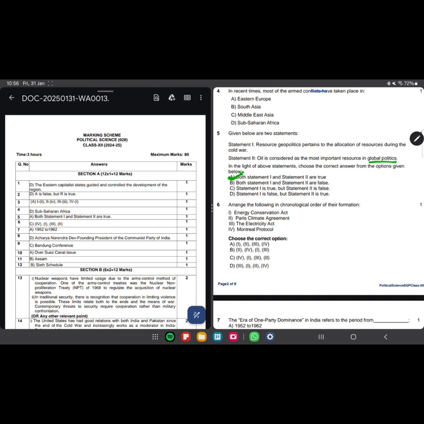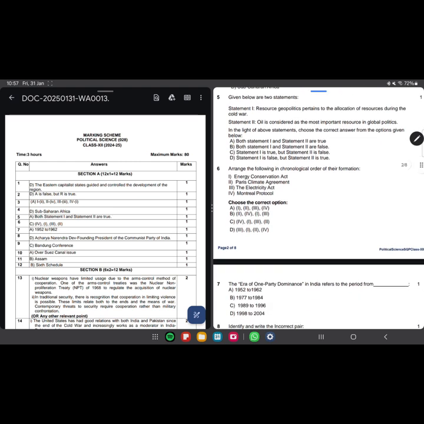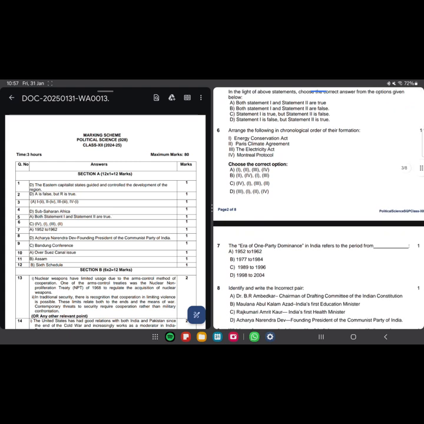As per the marking scheme, the option is C. I believe you must be aware that all four of these pieces of information are given in your syllabus. If you have read, you must be familiar with these options, so I know you must be capable of doing this question.